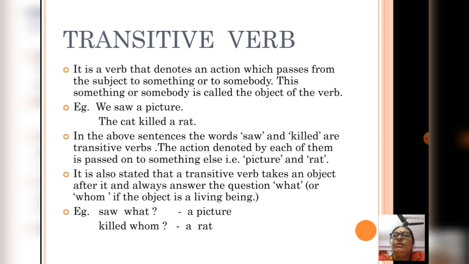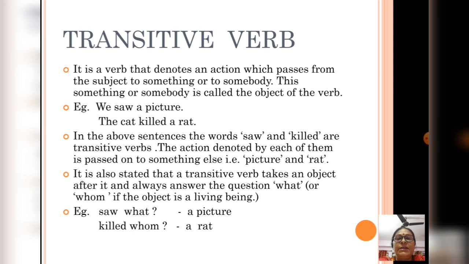Now let us see transitive verb. It is a verb that denotes an action which passes from the subject to something or to somebody. This something or somebody is also called the object of the verb. For example, we saw a picture. Second, the cat killed a rat.